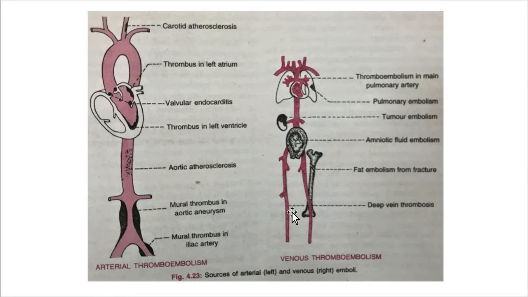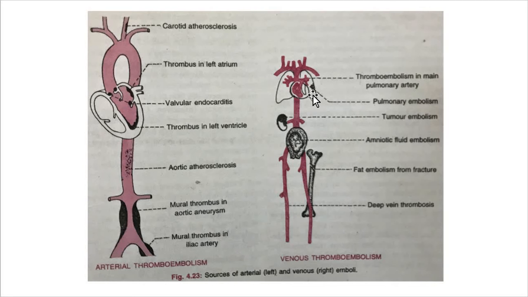Now again here you can see the venous thromboembolism. Here you can see the thromboembolism in the pulmonary artery, and here the thromboembolism in the main pulmonary artery, which can show pulmonary embolism.